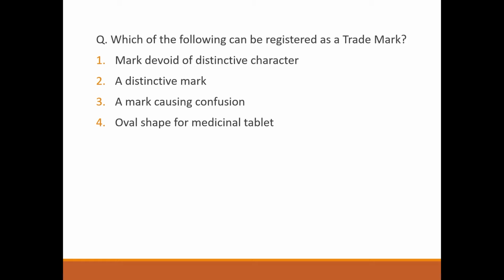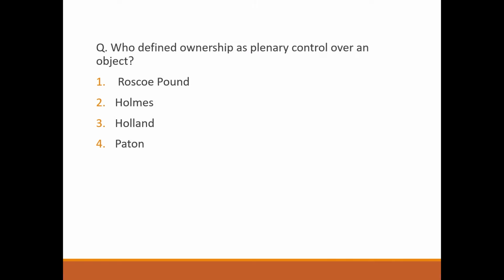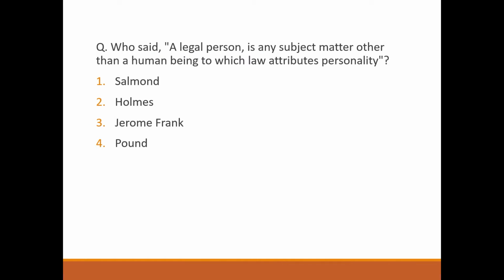Next question. Which of the following can be registered as a trademark? Option number 2. A distinctive mark. Next question. Who defined ownership as plenary control over an object? It's option number 3. Holland. Next question. Who said a legal person is a subject matter other than a human being to which law attributes personality? Option number 1, Salmond.